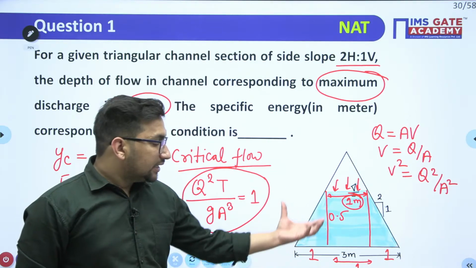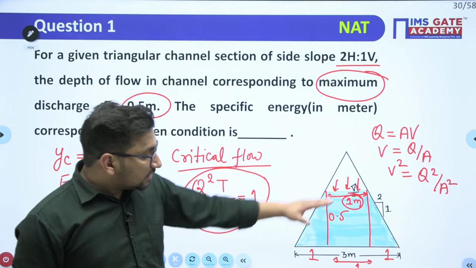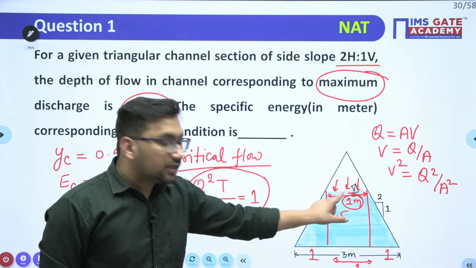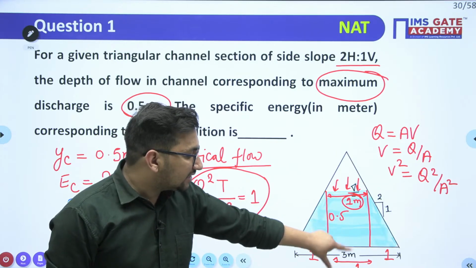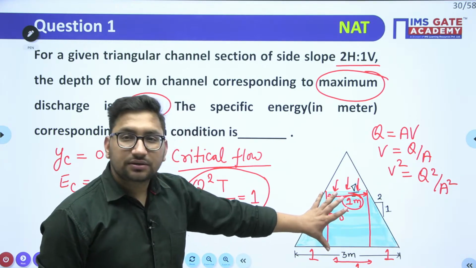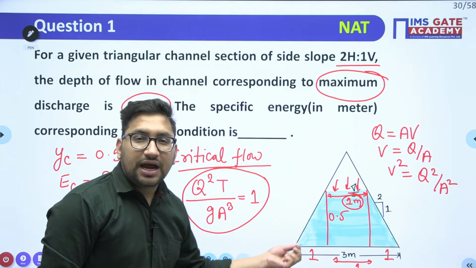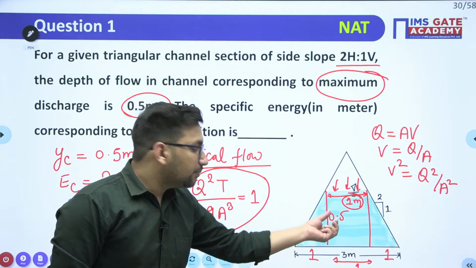This area of flow is nothing but a trapezoid. It will be half the sum of parallel sides into the distance between them. This dimension is 1 meter, this dimension is 3 meter, and the distance between the parallel sides is 0.5 meter.